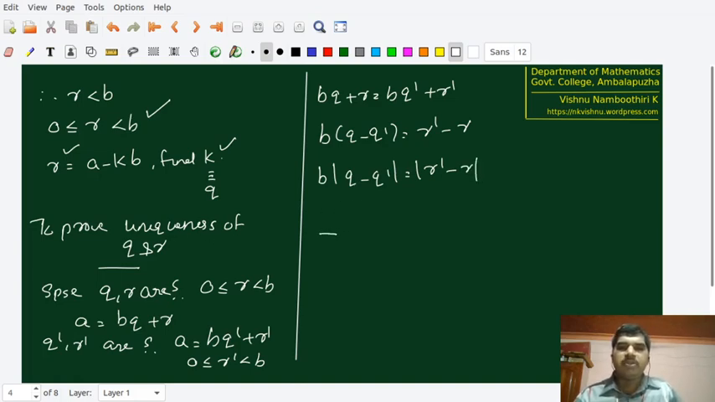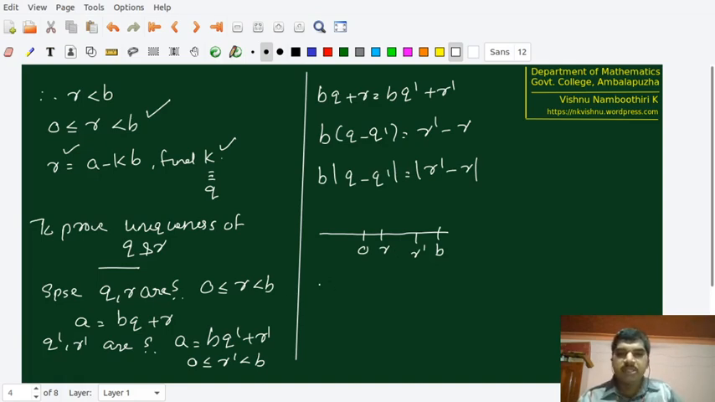Now one small observation. We have 0 here, B here, R somewhere here, R dash somewhere here. What is the modulus of R dash minus R? It is nothing but the distance between R and R dash. But these two numbers are lying between 0 and B, and they are strictly less than B, therefore the distance also has to be less than B.